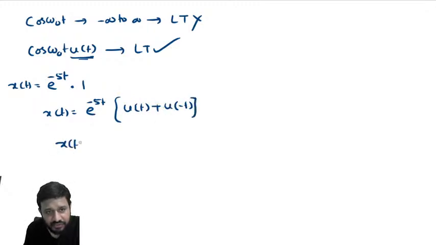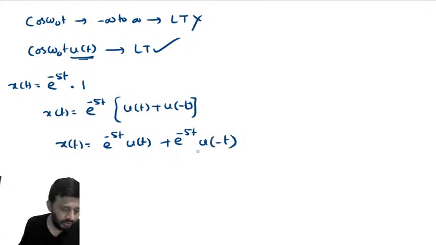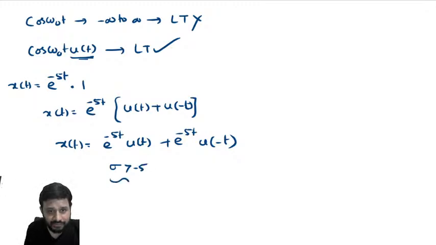So your signal can be visualized as e power minus 5t u of t plus e power minus 5t u of minus t, right? So e power minus 5t u of t means what? Laplace transform, sigma greater than minus 5.